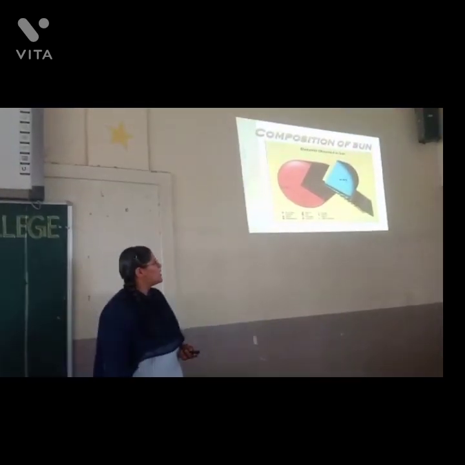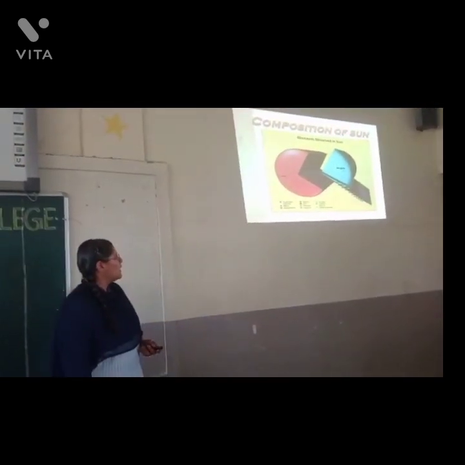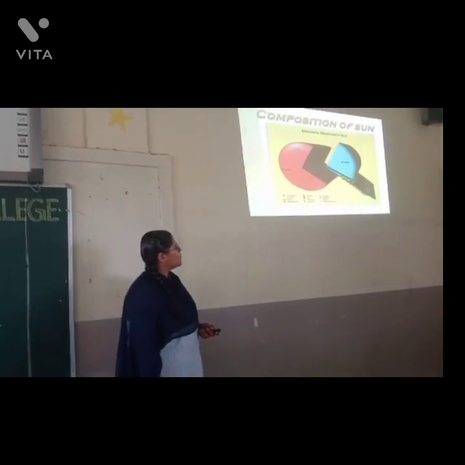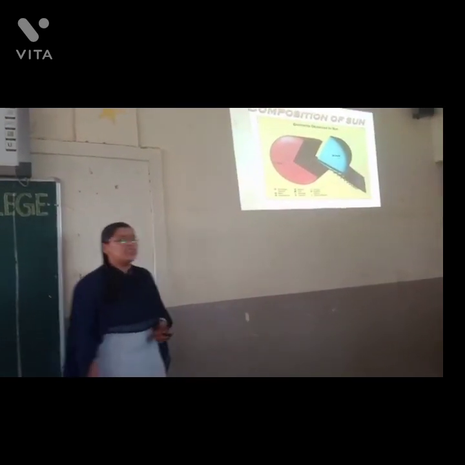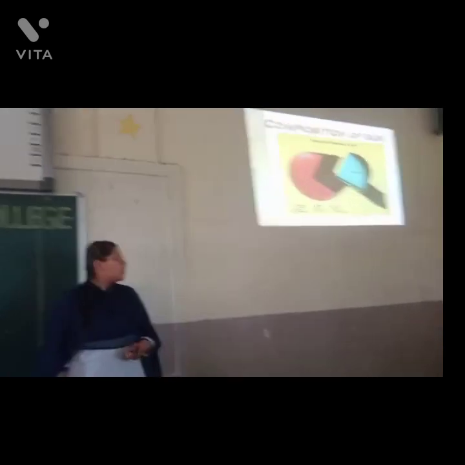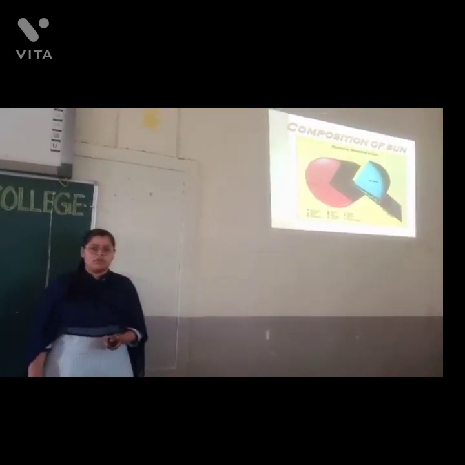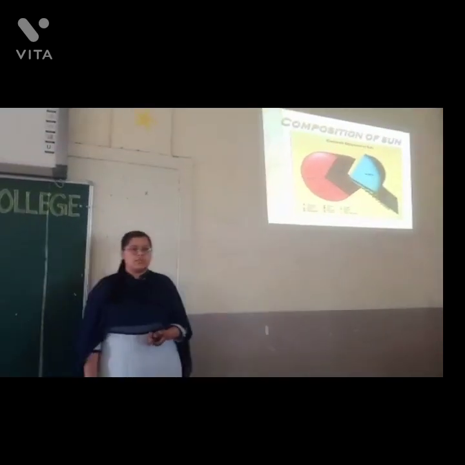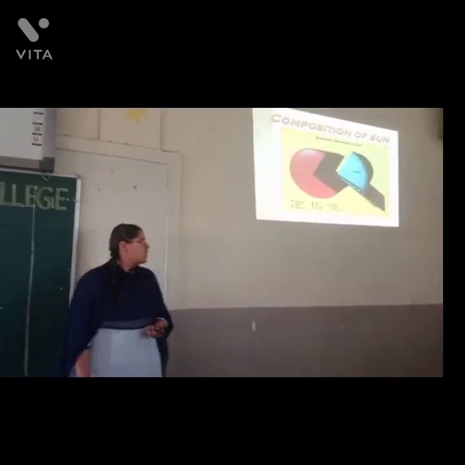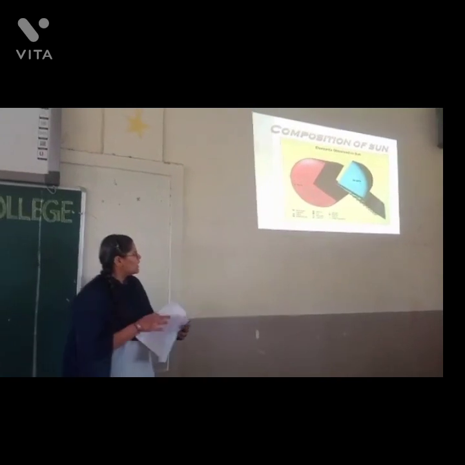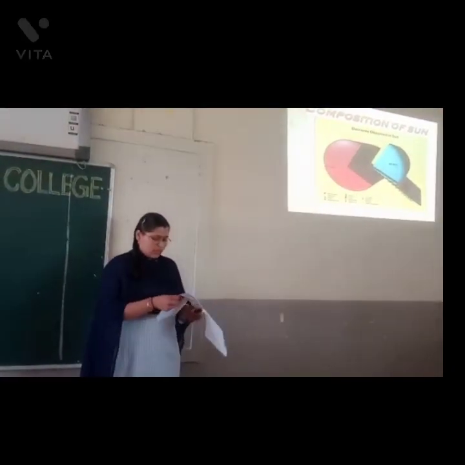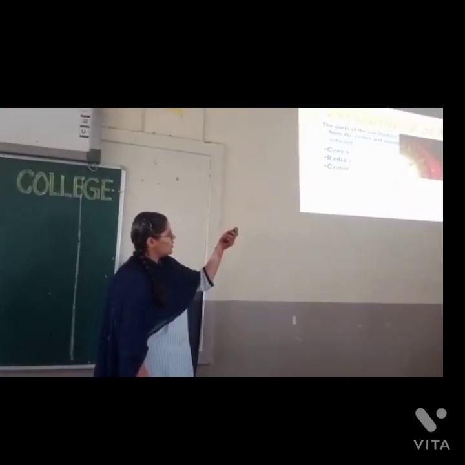In this, hydrogen is 70% and helium is 28% and other elements are 2%. Sun generates its energy in the form of nuclear fusion process. We know that there are two types of nuclear process. One is fission process and second is fusion process. And the sun's energy is emitted by the process of fusion, radiative zone and convection zone.